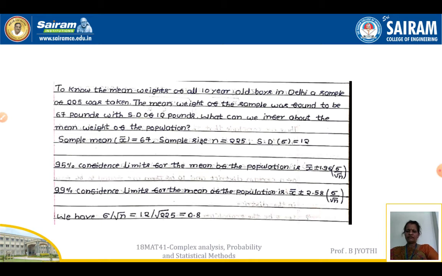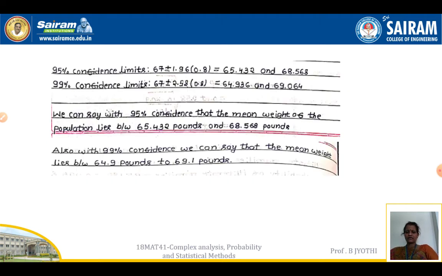And sigma by root n is given by, sigma value is 12 and root of n, where n value is 225. So sigma by root n is 12 by root 225, that gives us 0.8. So this we need to substitute in the formula, that is 67 plus or minus 1.96 into 0.8. Another one is 67 plus or minus 2.58 into 0.8. That will give us the confidence limits.